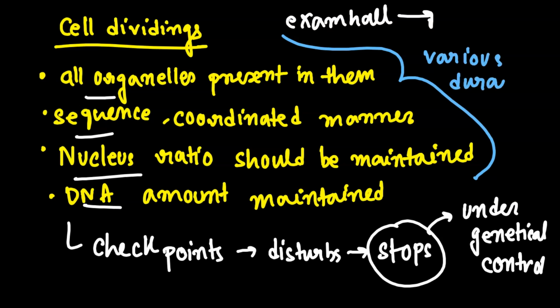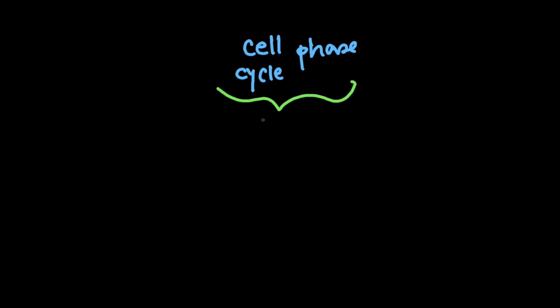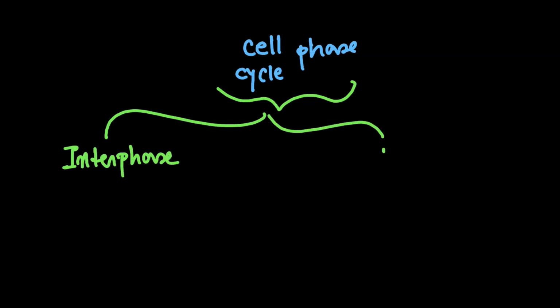Everything takes time. As we can see, we can divide the cell cycle into two phases. What are these two phases? One phase is our interphase. Another phase is our M phase, right? So what is the interphase?